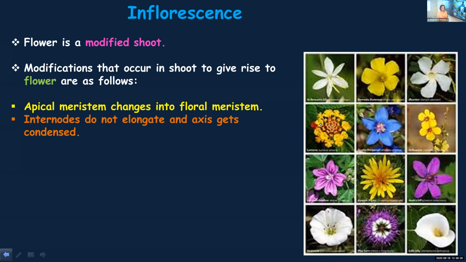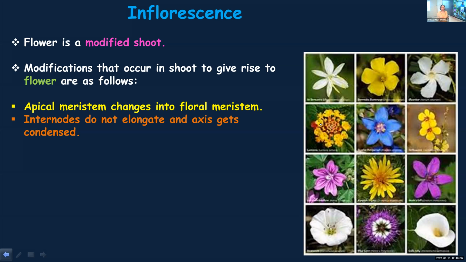Okay? Yes? And what is an internode? The distance or the gap between two consecutive nodes. So the distance between two nodes which are coming closer is known as an internode. Normally in a stem, the internode will elongate as it grows.